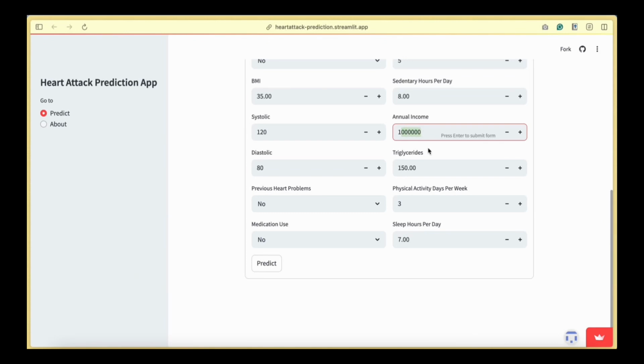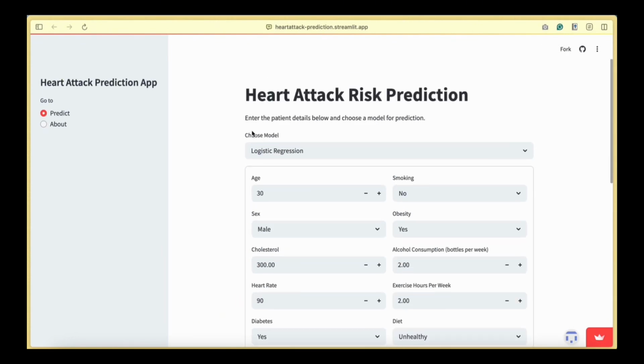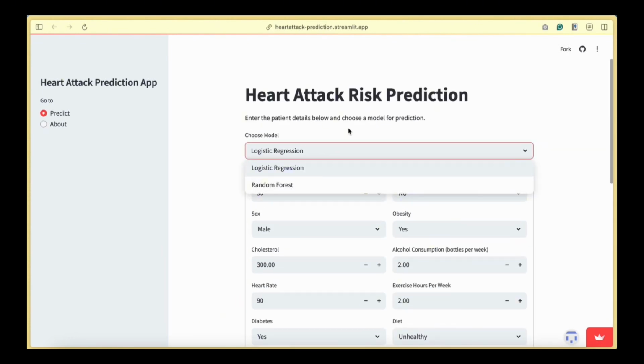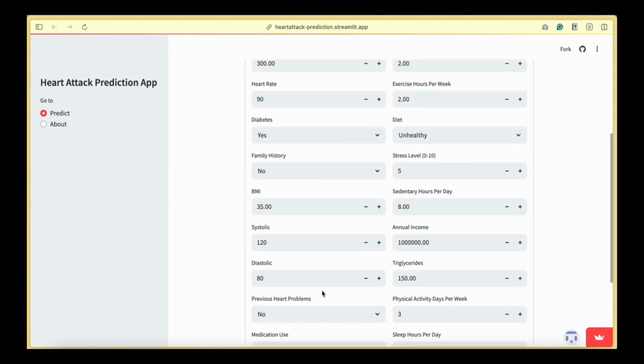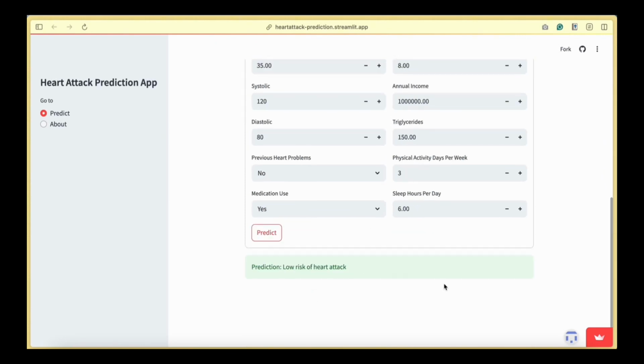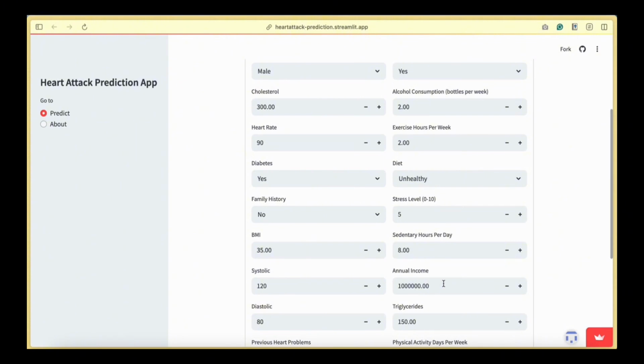Okay, let me check. All right. Then for triglycerides, you can keep it at that. For previous heart problems, they don't have any. Maybe just 3 days of activity per week. They do have medication, and they sleep for around 6 hours. So we can predict that. Okay, the logistic regression model predicted that they have a high risk of heart attack. Now for random forest, let's see. For random forest, with these same values, they have a low risk of heart attack. So that's how our user interface for the model works.